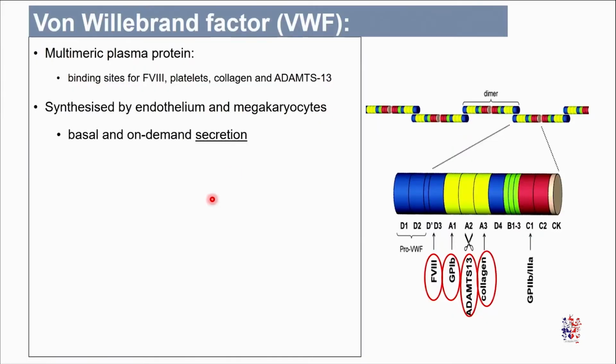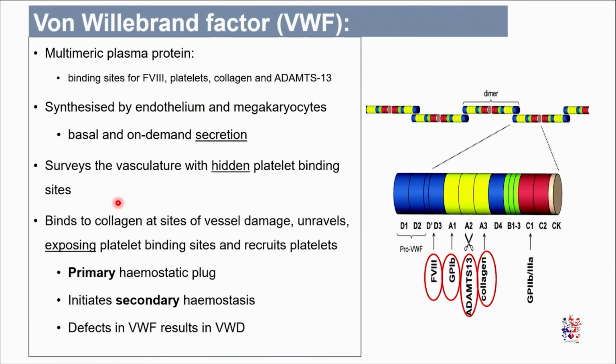Von Willebrand's factor is produced and synthesized in the endothelium and the megakaryocytes and is secreted both in a basal and an on-demand fashion, always attempting to maintain hemostasis. Von Willebrand's factor then surveys the vasculature with hidden platelet binding sites at points where there is damage to the endothelium and there's subendothelial components exposed, for example, collagen.